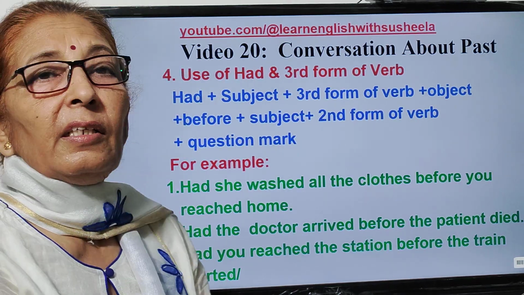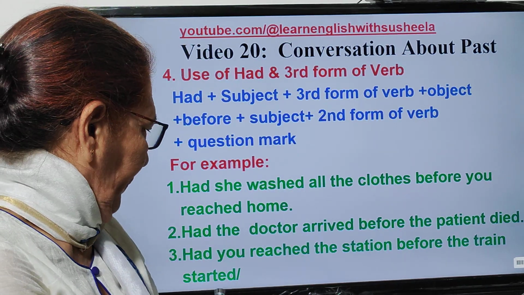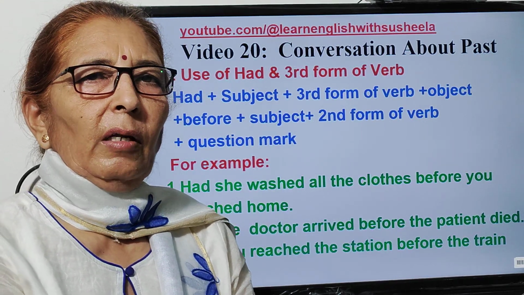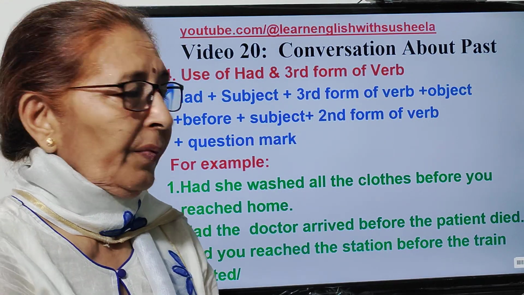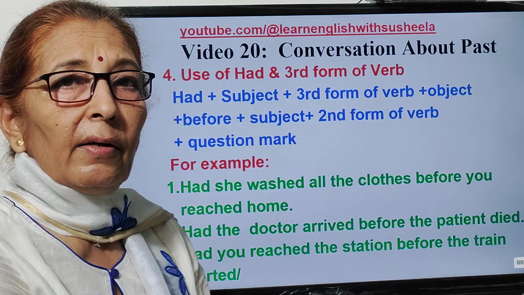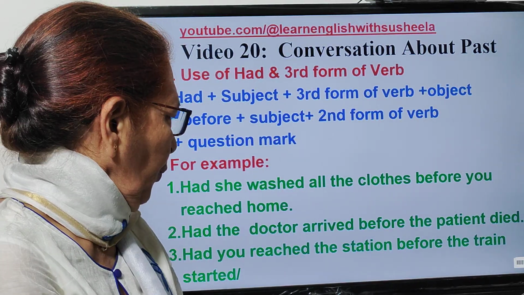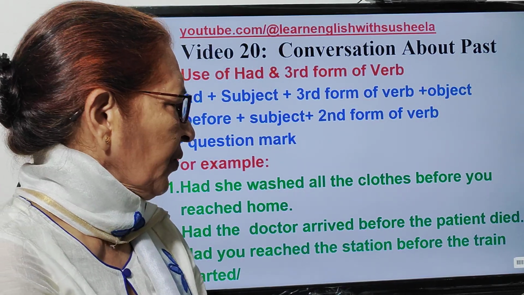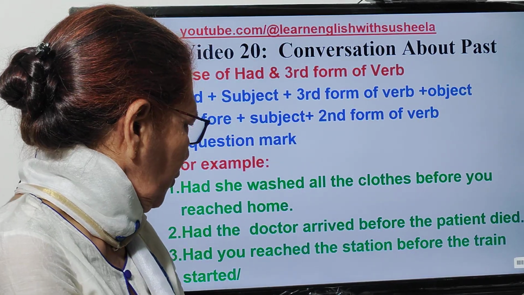So these are three questions. Now answer. All the three are beginning with helping verbs. So answer will be beginning with yes or no. Just as first, yes, she had washed all the clothes before I reached home. Or no, she had not washed all the clothes before I reached home.